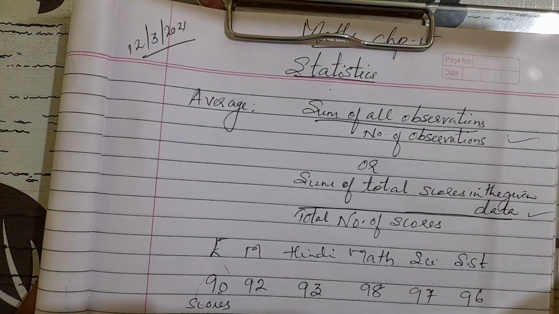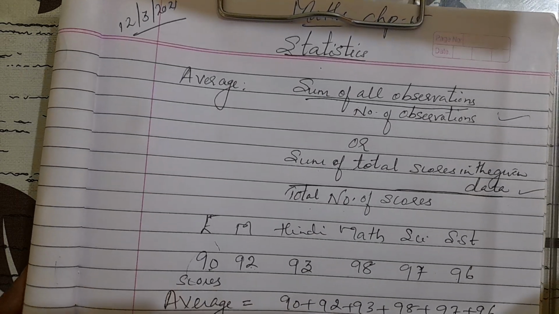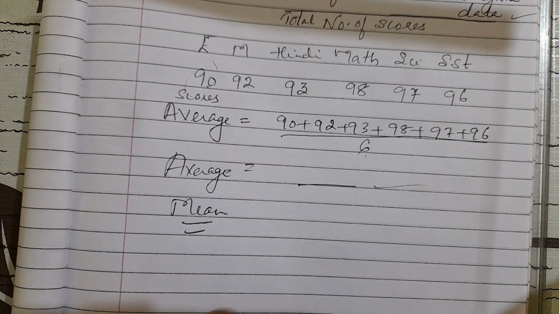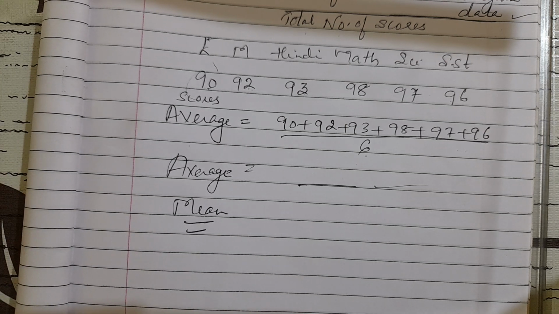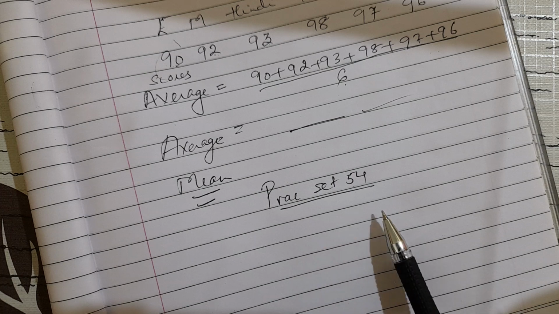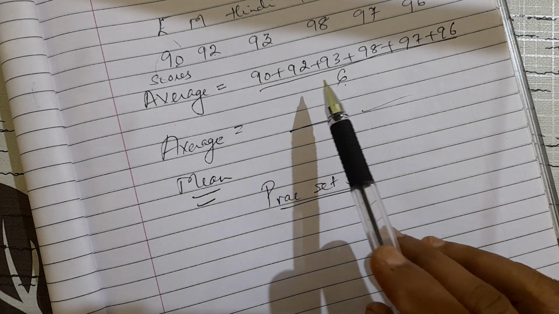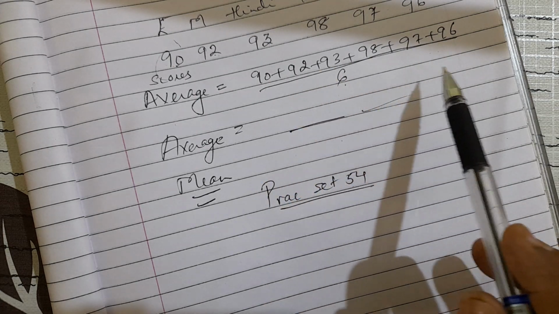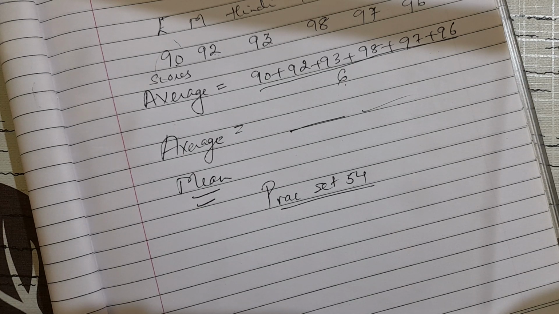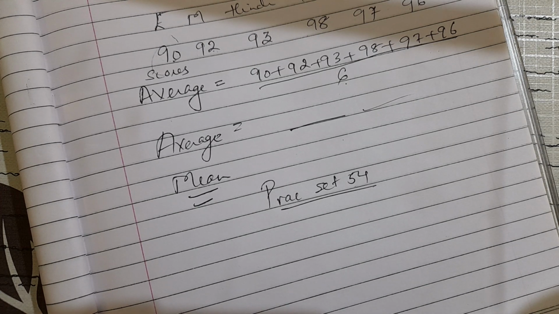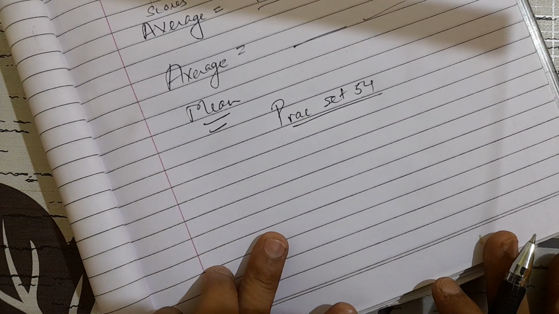Now see here, let me share the page. You will complete this and write the answer, the average, in your class book. Now let's begin with practice set 54. But children, don't forget to add this and divide by 6. I hope these marks are really good, no? I hope everyone will try to get this many marks in your final exams. If you work hard, everyone will get a good score in your finals. Now look here, let us start with practice set 54.